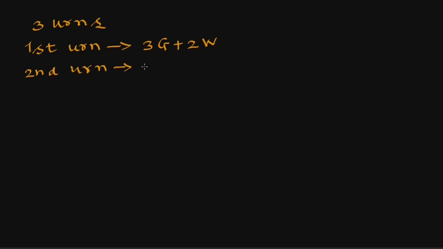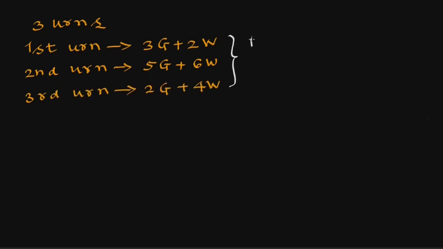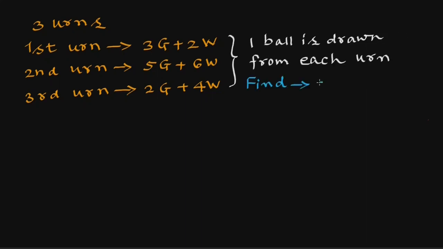Next question. There are 3 urns. First urn contains 3 green and 2 white balls. Second contains 5 green and 6 white balls. Third contains 2 green and 4 white balls. One ball is drawn from each urn. We have to find the expected number of white balls drawn.